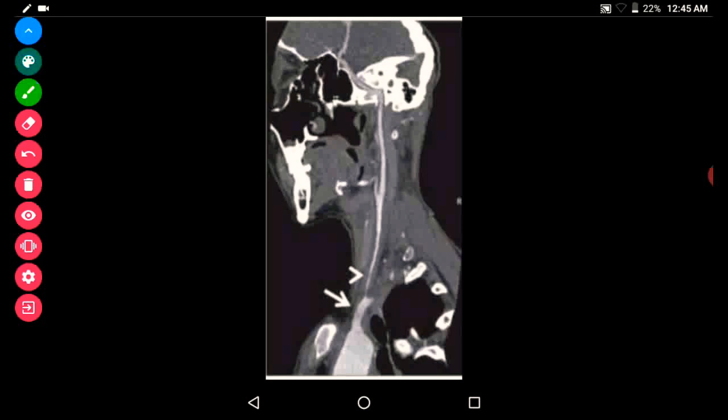Here also we can see the narrowing of the arteries. This is the arch of aorta. Here we can see the external carotid artery and the internal carotid artery. So here there is a narrowing of the vessel.